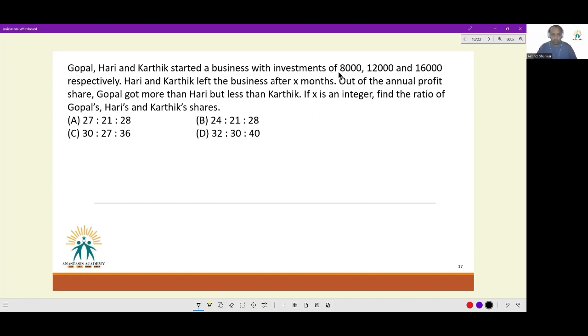Let's see. Because ratio is what is being sought, we don't really care for the absolute amounts that they invested. We care for the ratio of amount that they invested. So see, Gopal, Hari, Karthik. Gopal invested 2 for the entire period of 12 months. Hari invested 3 for 12 minus X months. And Karthik invested 4 for 12 minus X months. So the profit sharing ratio has to be on these lines only.